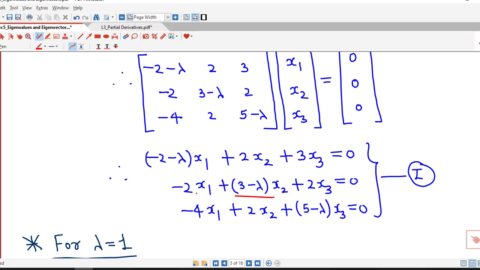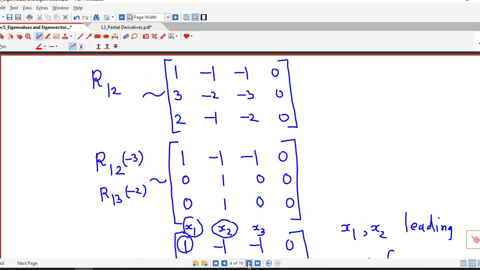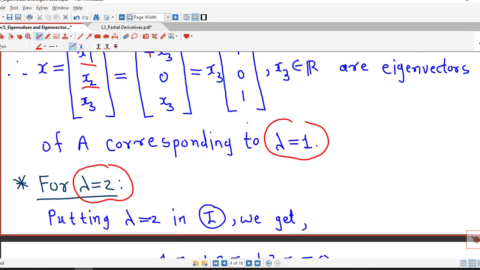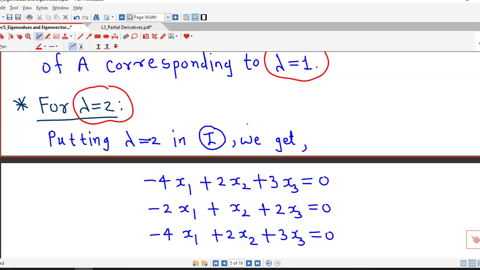So the second equation is minus 2x1 plus x2 plus 2x3 equal to 0. And the third equation is minus 4x1 plus 2x2 plus 4x3 equal to 0. So we solve the system corresponding to lambda equal to 2. This we obtain by putting lambda equal to 2 in system number 1.